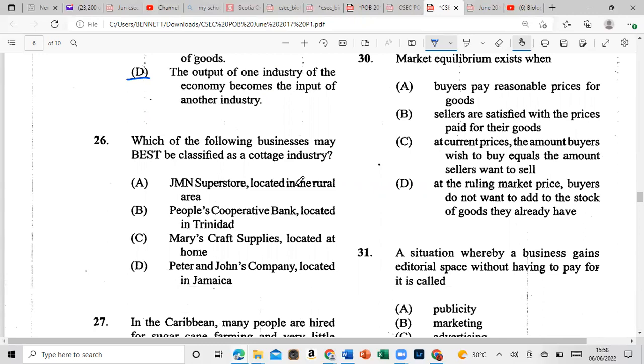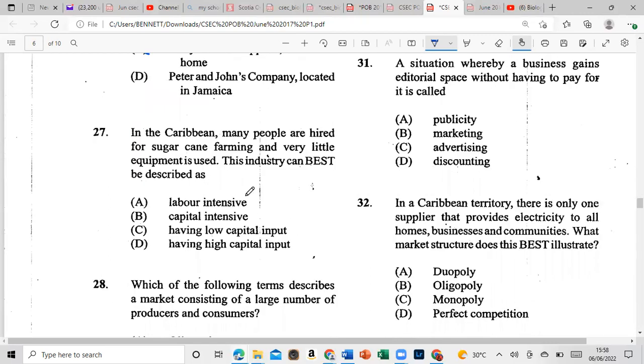Which of the following businesses may best be classified as a cottage industry? A, J&N store located in the rural area, B, People Cooperative Bank located in Trinidad, or C, Mary Craft Supplies Assist located at home. And that would be 26, C. Pick up yourself, Mary. 27, in the Caribbean, many people are hired for sugarcane farming and very little equipment is used. Industry can be best described as labor intensive, capital intensive, having low capital input, or having high capital input? And that is labor intensive.